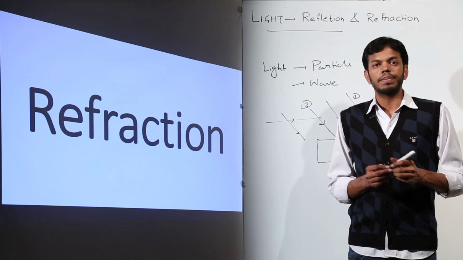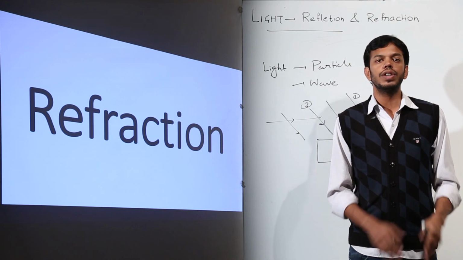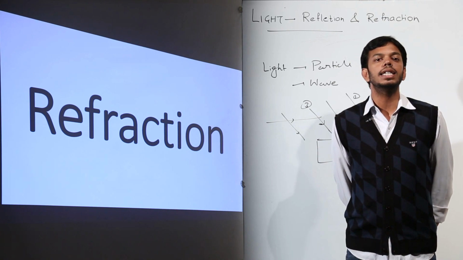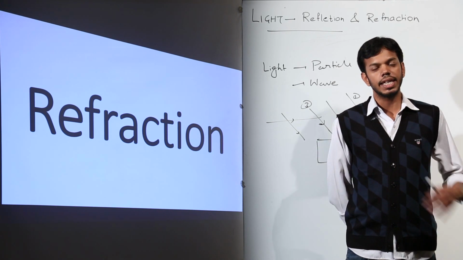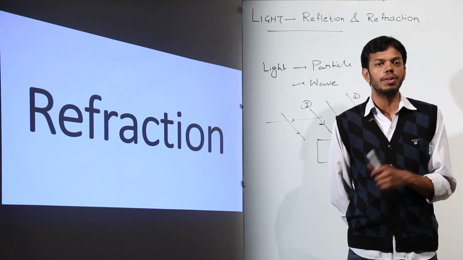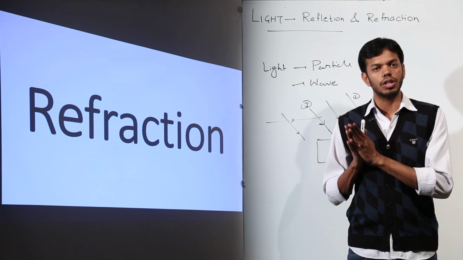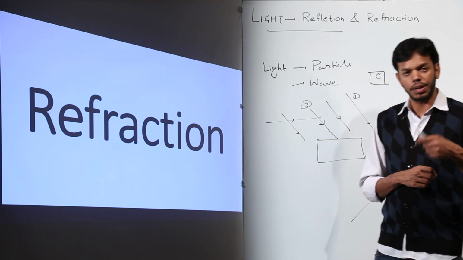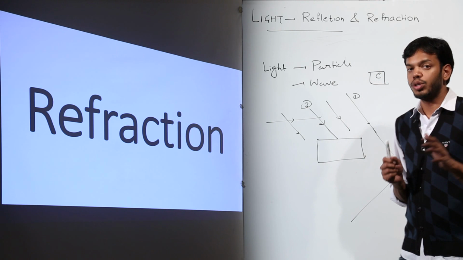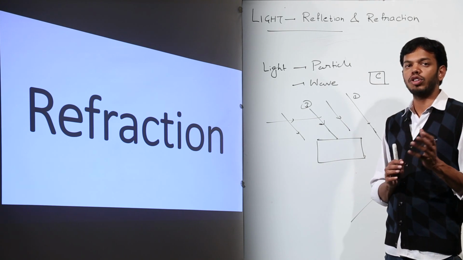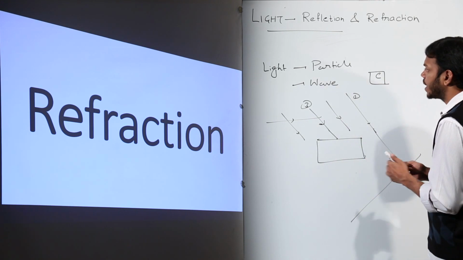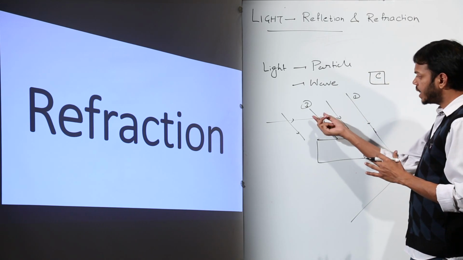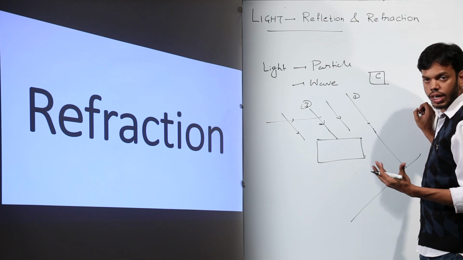In your books up to class 10th, the reason given for refraction is that light has different velocities in different media. The denser the medium, the lesser the velocity. That is the basic cause of refraction. This much answer is definitely enough for your boards. I am giving you the exact reason of what is happening, but you don't have to remember or learn it. According to particle nature, this ray got slowed down, right?